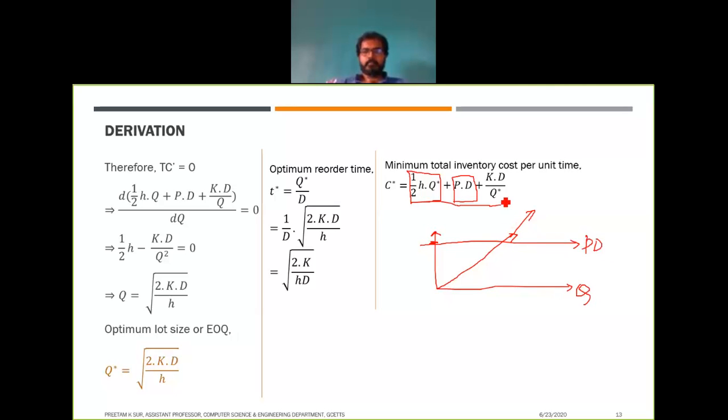But if you look at this cost, which is the setup cost, that is not linearly dependent on Q, right? So if you draw this graph against Q, whenever you divide by Q, the graph will look like this one. So this is not linearly dependent, and to solve any system using linear programming, all the constraints have to be linearly dependent with each other, right? But for this we found that the setup cost is not linearly dependent on the item quantity.